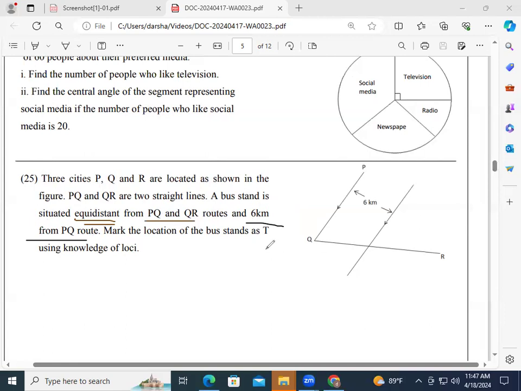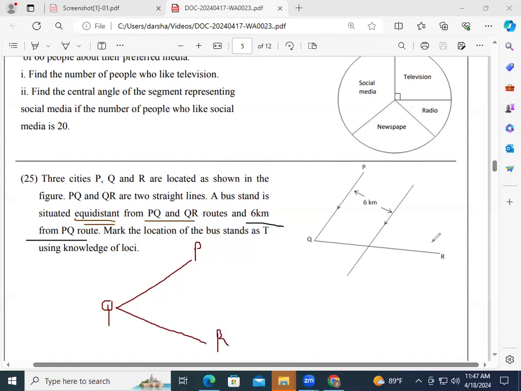So equidistance from PQ and QR means you have to construct the angular bisector. So we'll just recall some constructions. So how do you construct the angular bisector here? Now we have a line called QP, and we have QR.